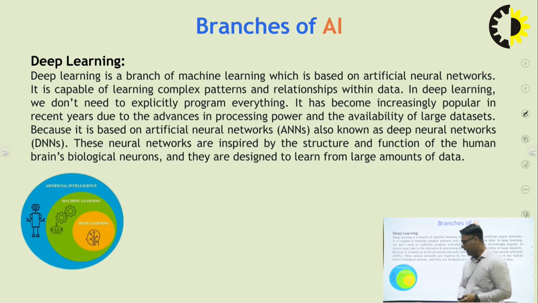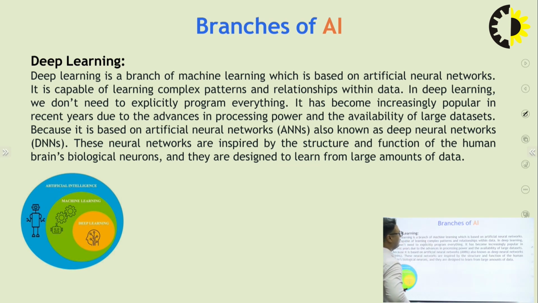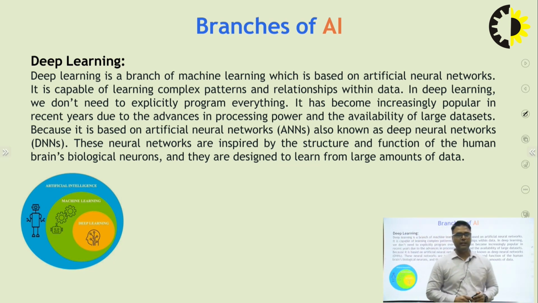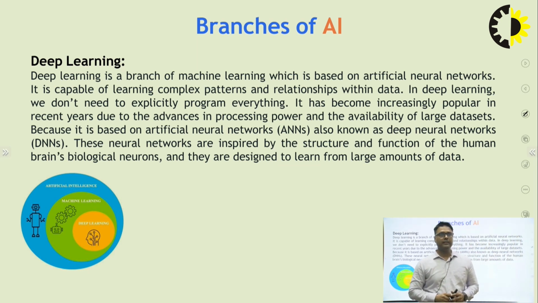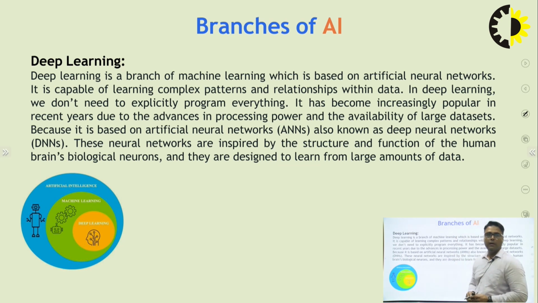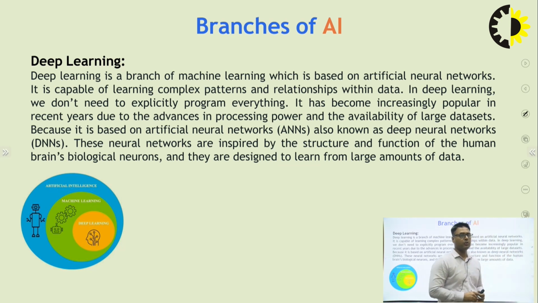Deep learning is a branch of machine learning which is based on artificial neural networks. It is capable of learning complex patterns and relationships within data. In deep learning, we don't need to explicitly program everything. It has become increasingly popular in recent years due to advances in processing power and the availability of large data sets. These neural networks are inspired by the structure and function of the human brain's biological neurons, and they are designed to learn from large amounts of data.